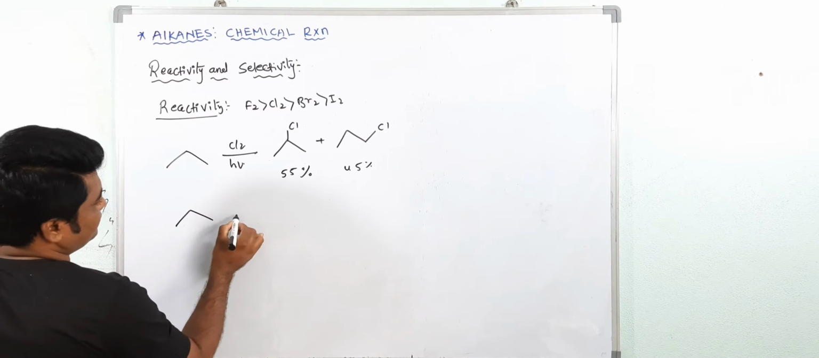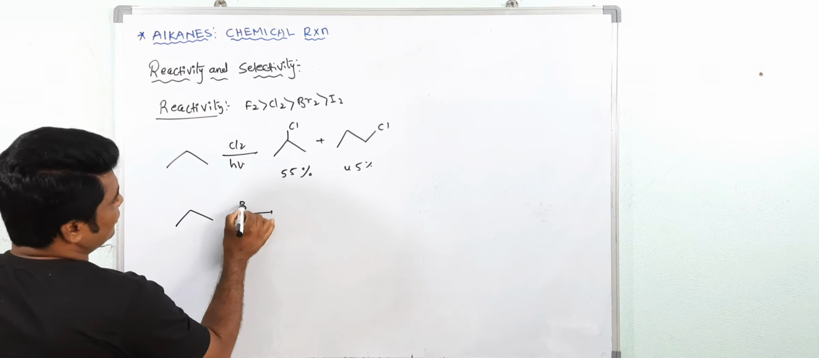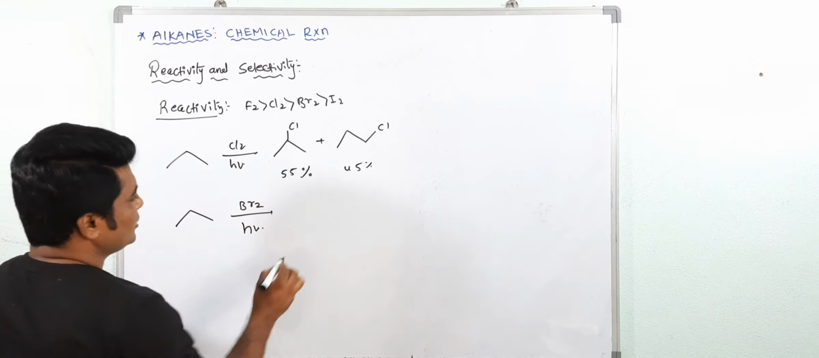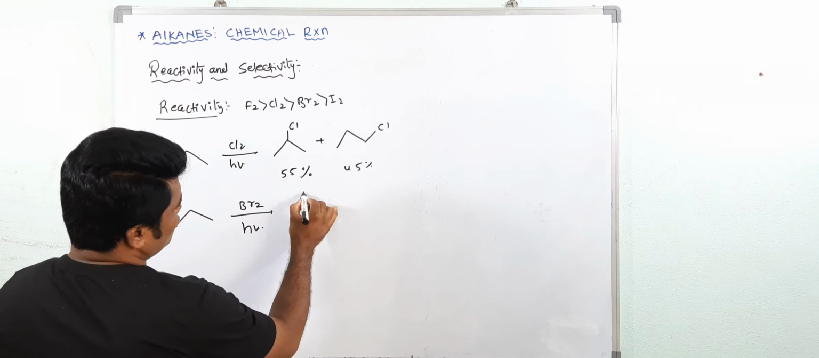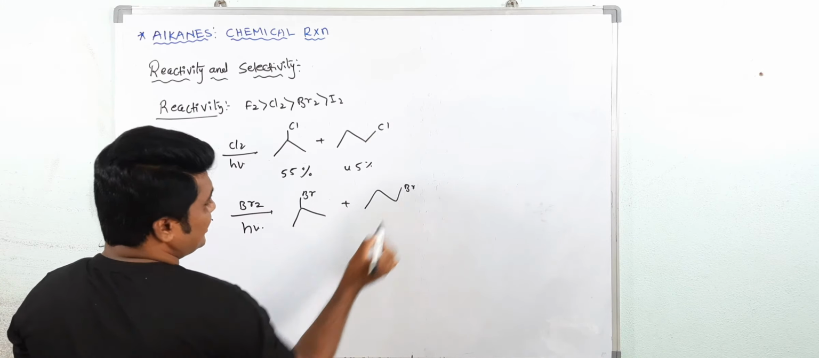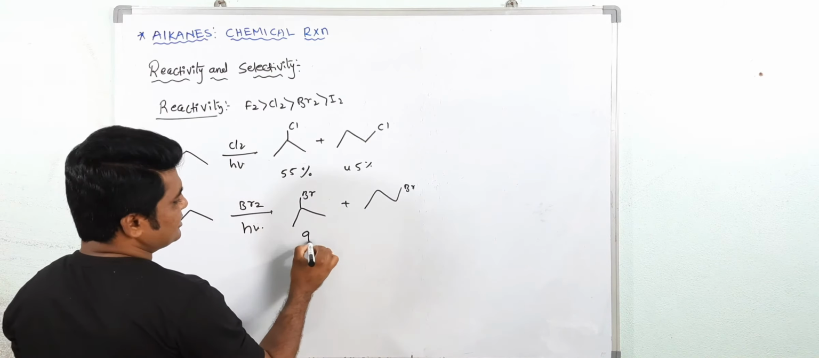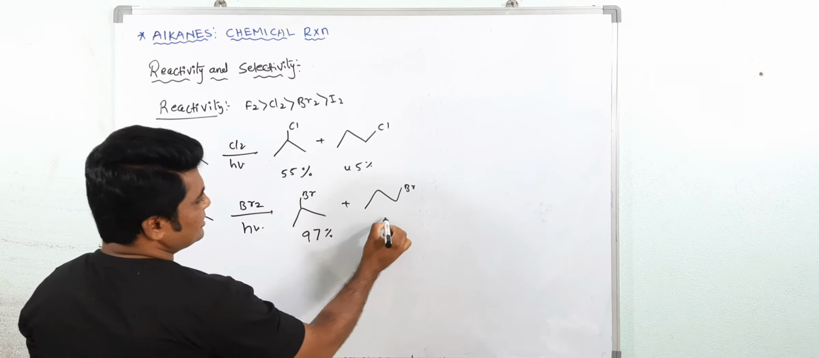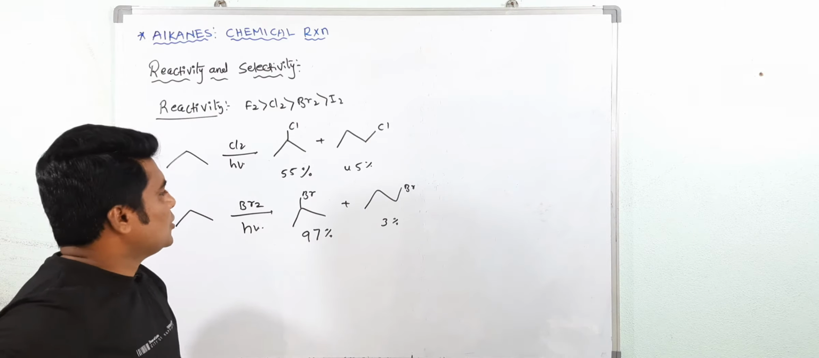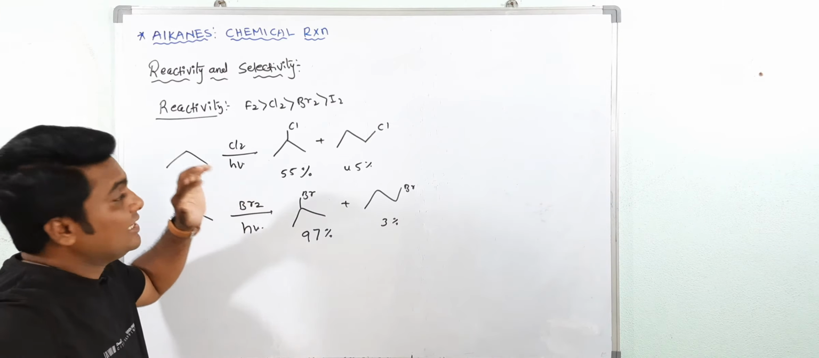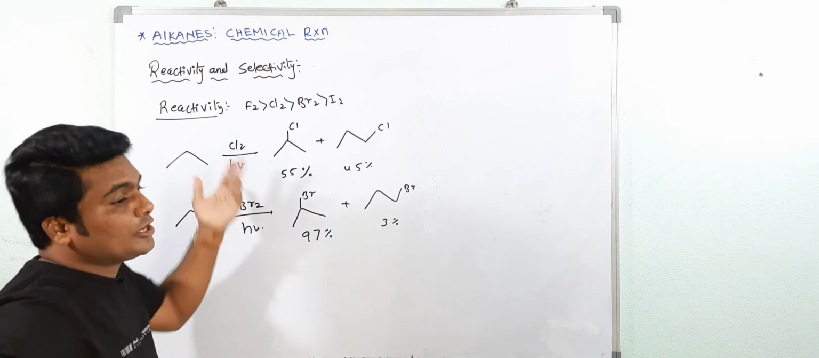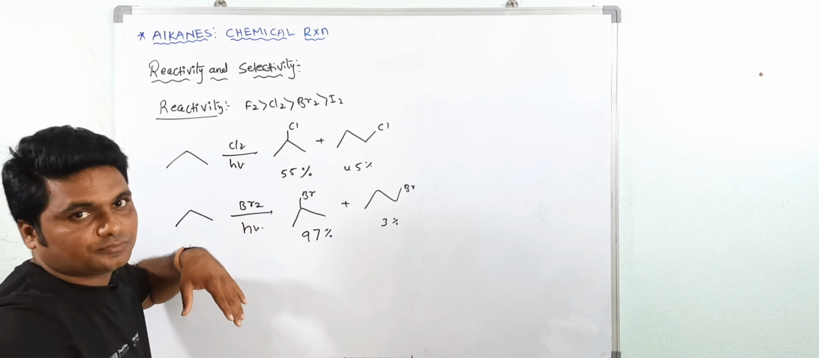Suppose you take bromine in the presence of sunlight. Here you will get 2-bromo and here 1-bromo. But here the selectivity is very high. Here this is 97% and this is only 3%. Why? Because see, bromine is less reactive but more selective. Chlorine is more reactive but less selective. Are you getting my point?